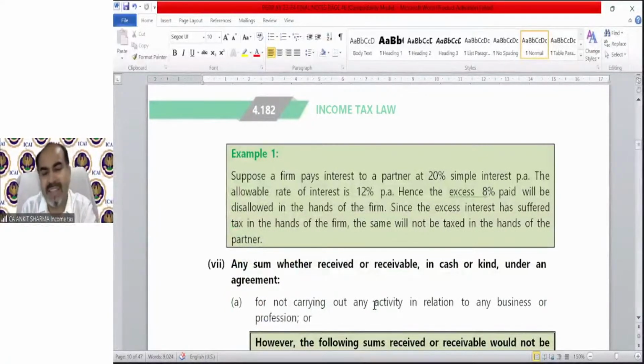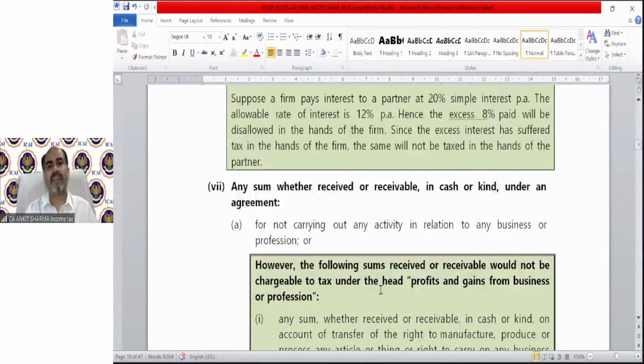Suppose a firm pays... again, this example you will not be able to understand right now because it is connected with the partnership firm provision. You will understand it when we discuss the partnership provision. Any sum, whether received or receivable in cash or kind, under an agreement. I just told you that any income you receive or earn for doing business or not doing business, both will form part of your PGBP income. So point number 7 is the example which will tell you about income received for not carrying on any business activity. Let me give you a very interesting example.